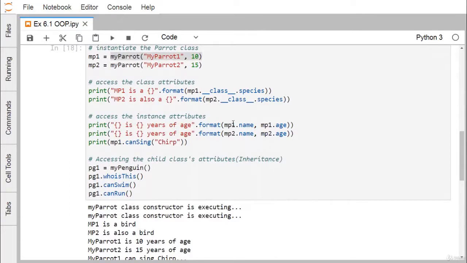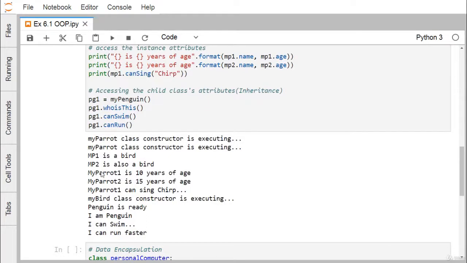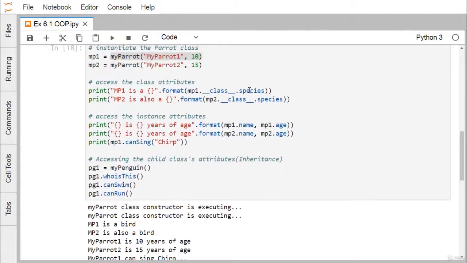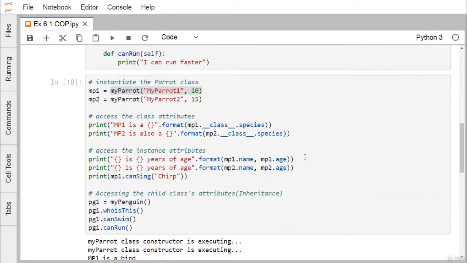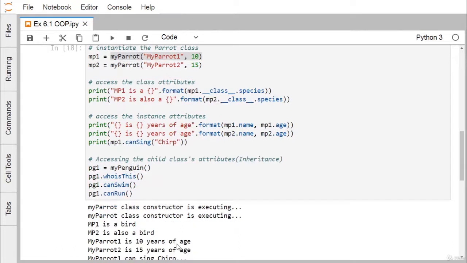Okay, now we are printing mp1.name and mp1.age, and it is giving the values: my parrot 1 is 10 years of age, and my parrot 2 is 15 years of age. So here mp1.name is getting my parrot 1, which we gave as the name, and the age we passed as 10, so they are getting printed. In this case mp2.name is getting instantiated with my parrot 2, and mp2.age is getting instantiated with 15, so accordingly we are getting the required outcome.